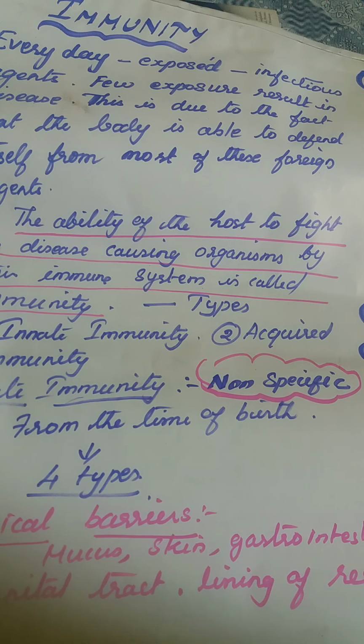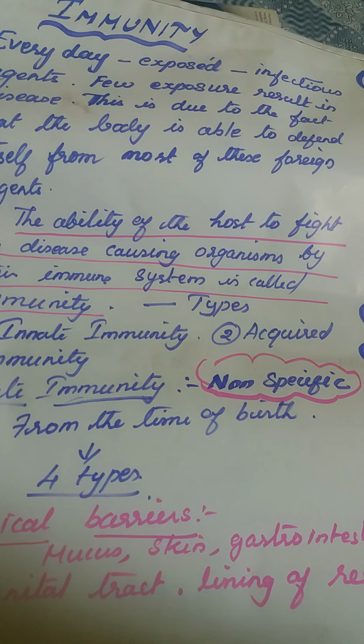There are two types of immunity: innate immunity and acquired immunity. In the terms themselves you can understand what they are. Innate immunity means inborn. Inborn means from birth itself we are getting that through the genetics, through the genes.